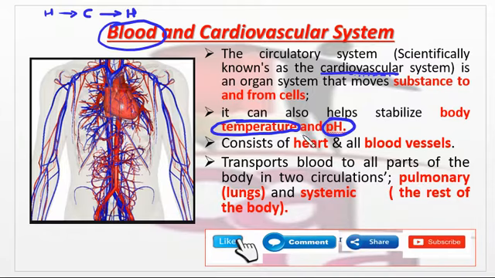Then it consists of the heart and all the blood vessels. As you can see here, this is the heart and these are all the blood vessels.